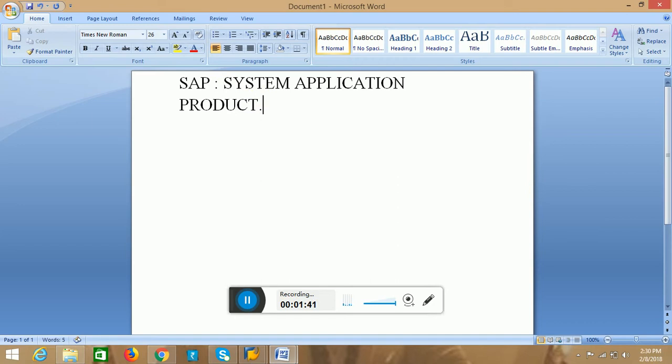SAP was founded in 1972 in Waldorf, Germany.